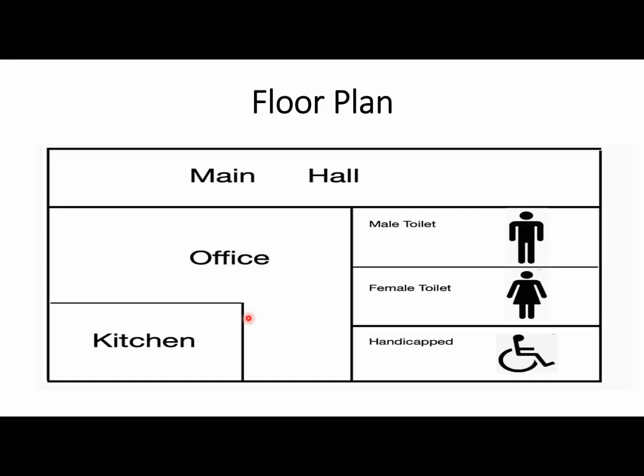Overall, the picture provides information about the floor plan. So if you are not sure what the floor plan is about, you can mention that this is a floor plan. You can also use the word picture, because you are getting a picture in front of your screen. So this is the way: there are two areas, upper half and lower half, but the lower half is again divided into two areas. In the left area it is office and kitchen, and in the right area are the keywords that are given on your screen. So this is the way.